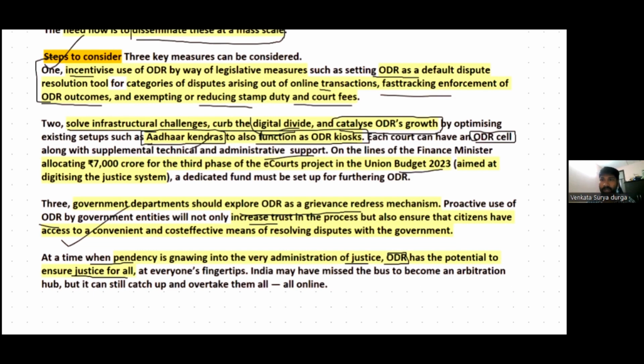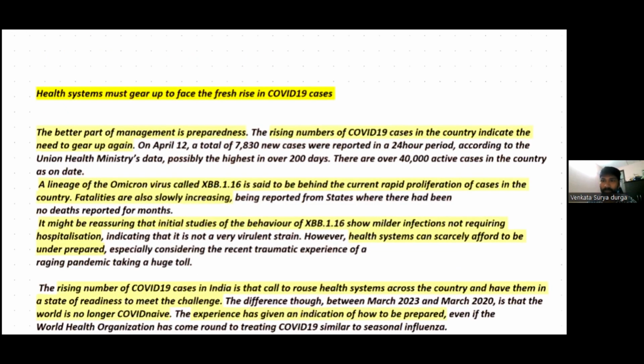So this is about the COVID-19 pandemic. We all know that in recent times, there has been an increase in the number of COVID-19 cases, right? As per the data released by the government on April 12, a total of 7,830 new cases were reported in just 24 hours. There has been a huge increase in the number of cases in India, and this is the data published by the Ministry of Health and Family Welfare, right?